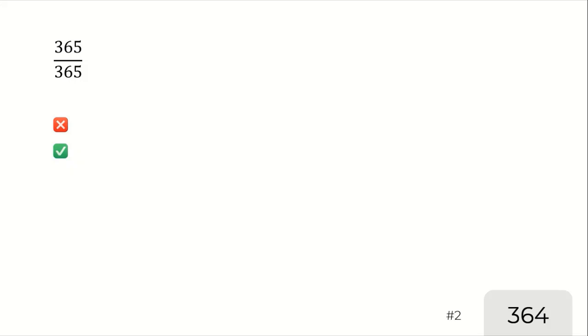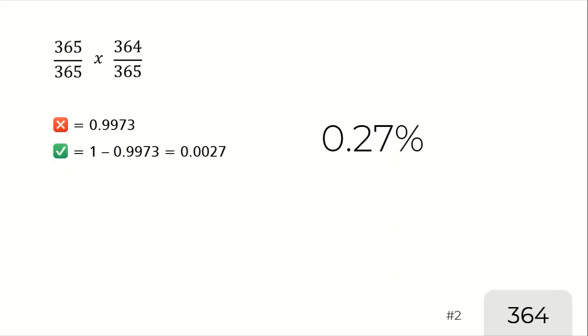Next is person number 2. For person number 2 we multiply by 364 over 365, because one day has been person number 1's birthday. So the odds is 0.9973, and the probability that two persons share their birthday is equal to 0.0027, or 0.27%.